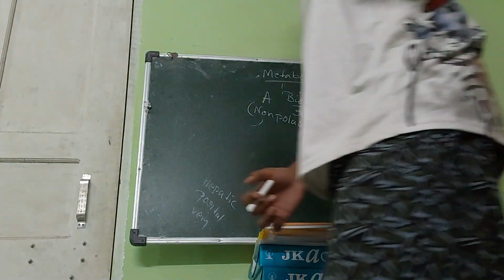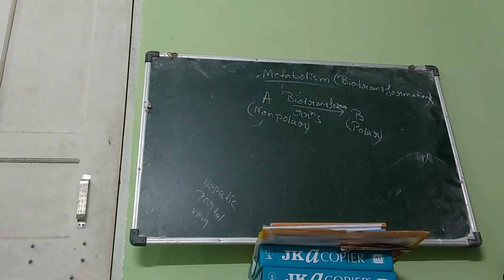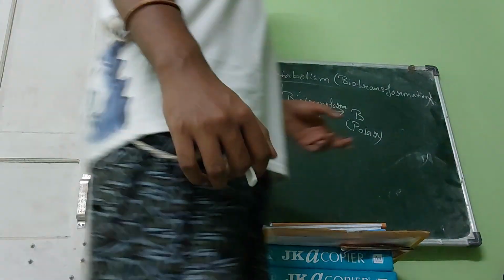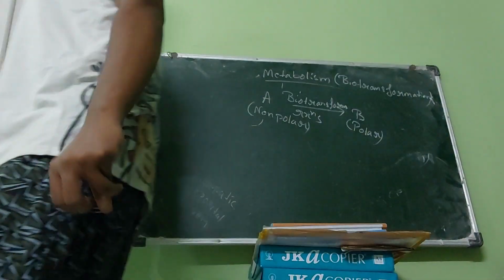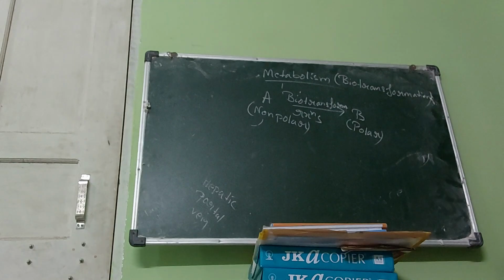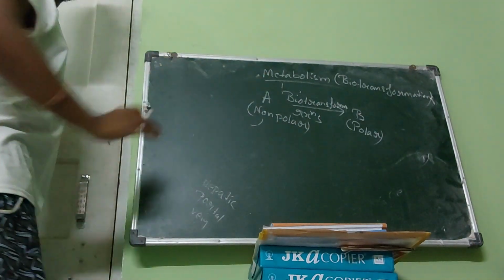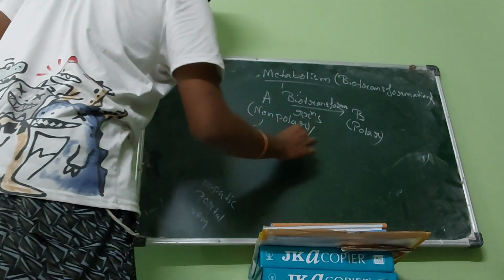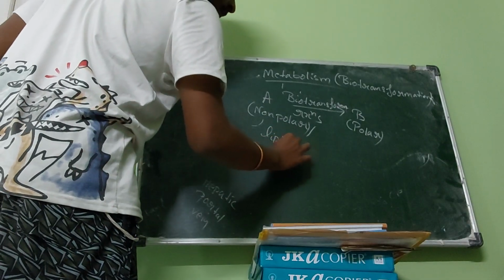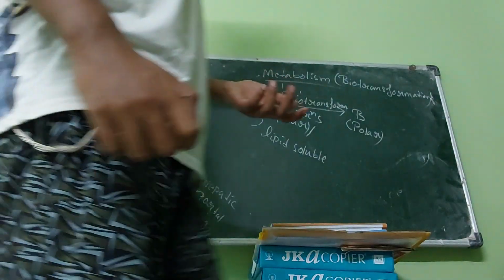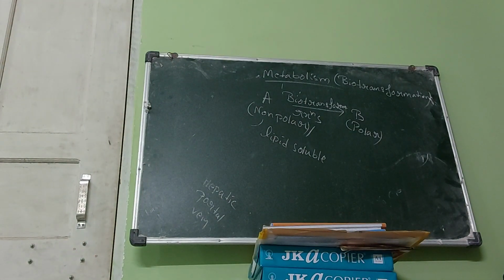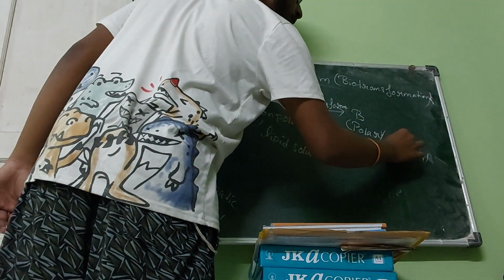Now, things which are non-polar like non-polar. Things which are polar, they like polar. That means the concept of like dissolves like, right? So, A is non-polar in nature, so A is also lipid soluble. Why? Because lipid is non-polar in nature. And B is polar, so you can say it is water soluble.